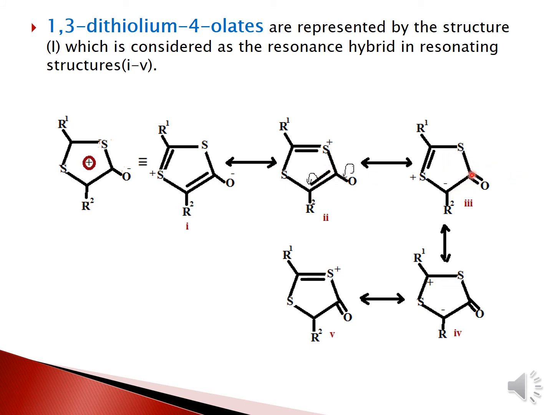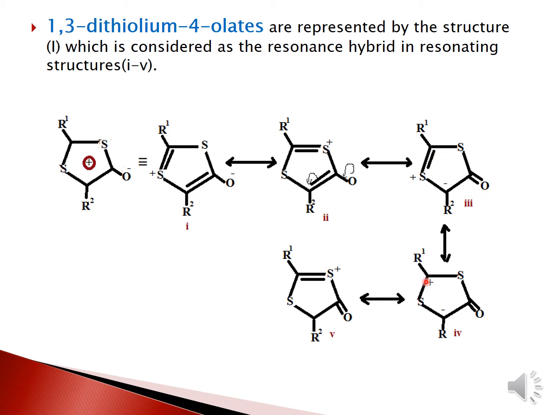Then moving on to the next structure, when the carbanion is generated along with the double bond from the minus charge, you generate the carbonyl compound, and this is the third structure. Then moving on to the fourth structure, this bond will shift and turn into a carbocation.